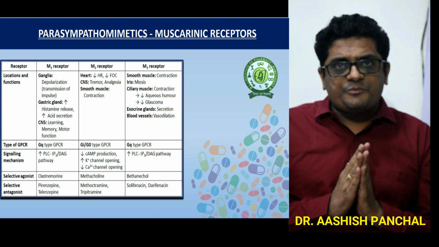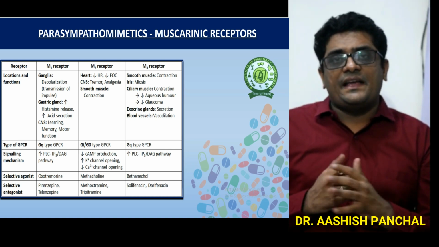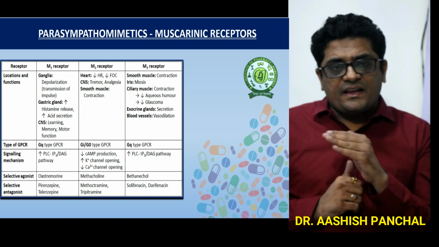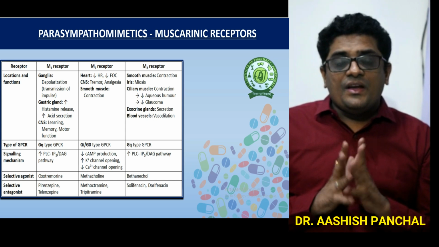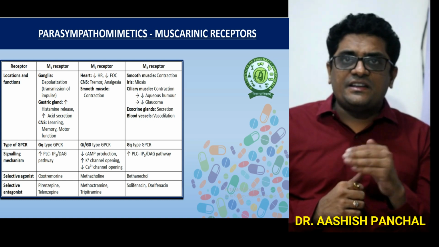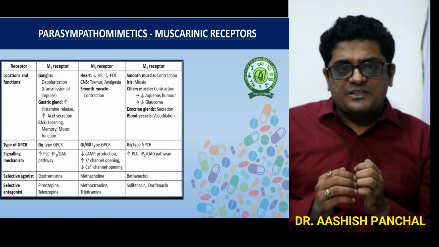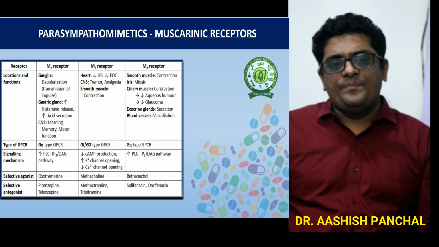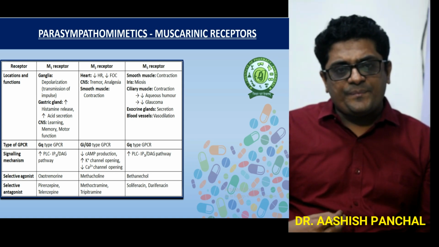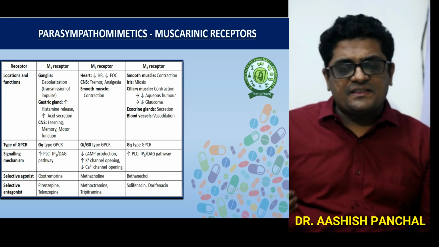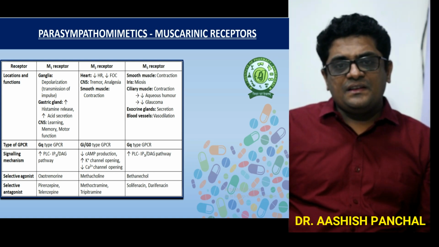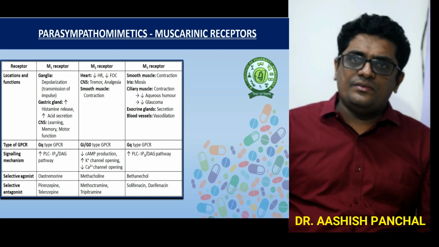The M1 receptor is present in the ganglia, where it depolarizes the neuron, meaning it increases the transmission of impulses. Second, the M1 receptor is present in the gastric gland, where it increases acid secretion and histamine release. Third, it is present in the CNS, where it is responsible for learning, memory, motor and different functions. The M2 receptor is mainly present in the heart, CNS and smooth muscles, and the M3 receptor is present in the smooth muscle, iris of the eye, ciliary muscles, exocrine glands and blood vessels.